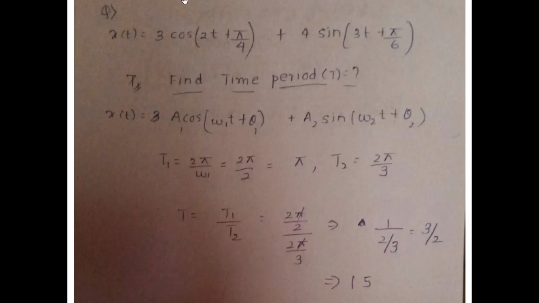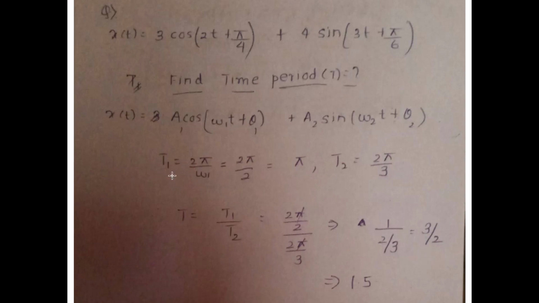Please compare the sinusoidal signal with the standard signal, that is a1 cos(omega 1 t plus theta 1) plus a2 sin(omega 2 t plus theta 2). If you see, my a1 is the amplitude, which is given as 3, my omega 1 is given as 2, my a2 is given as 4, and my omega 2 is given as 3.